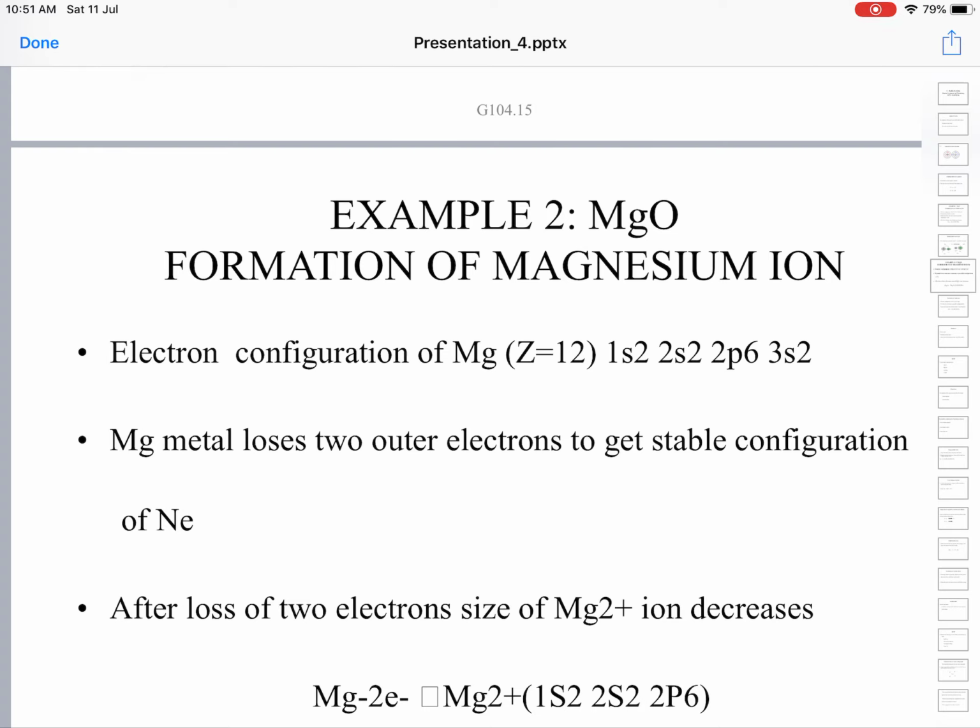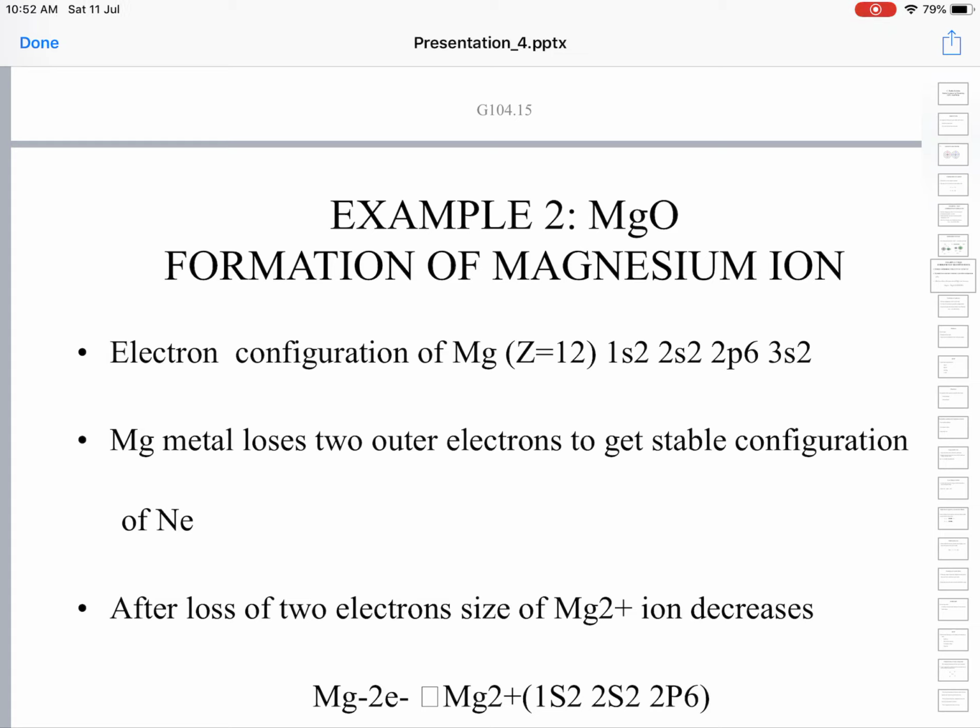So, to gain the nearest noble gas neon configuration, magnesium has to lose a pair of electrons. The ionization potential of magnesium is also low, so it can lose 2 electrons easily to gain the configuration of neon. So, magnesium metal loses 2 outer electrons, that is, the electrons from the third orbit, to gain the stable neon configuration.